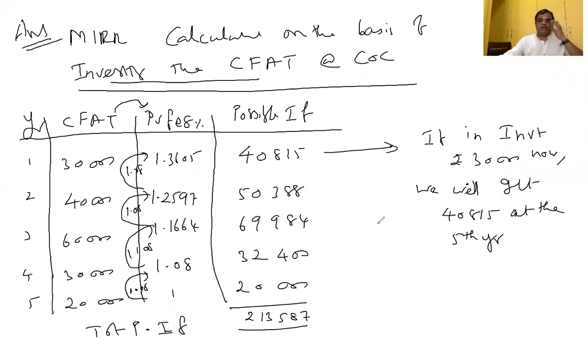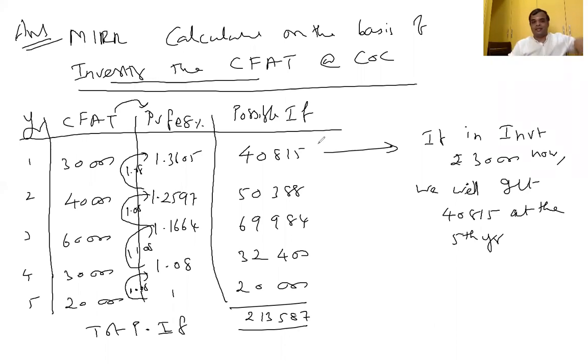That is the logic. Today I got 30,000 and I want to compare at the end of the period. PV factor and simple payback compare at the beginning of the period, the present value of future cash flow. Now, future value of the present money. The 30,000: at the end of the 5th year, if I invest at 8%, I can get 40,815. Am I right or not? Yes, sir. I'm getting a profit of 30,000 and not touching the profit. I'm investing at 8% fixed deposit, for example.